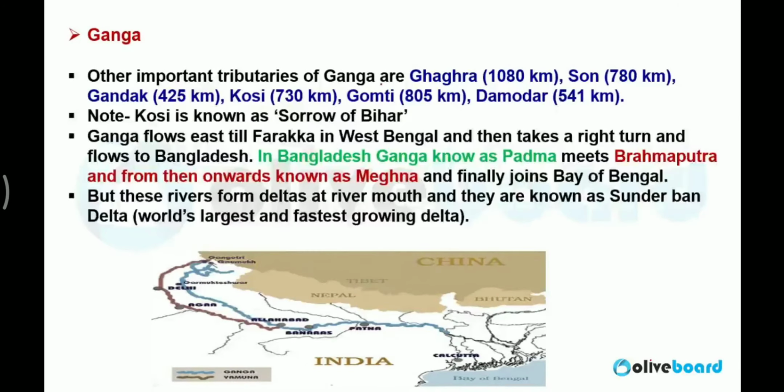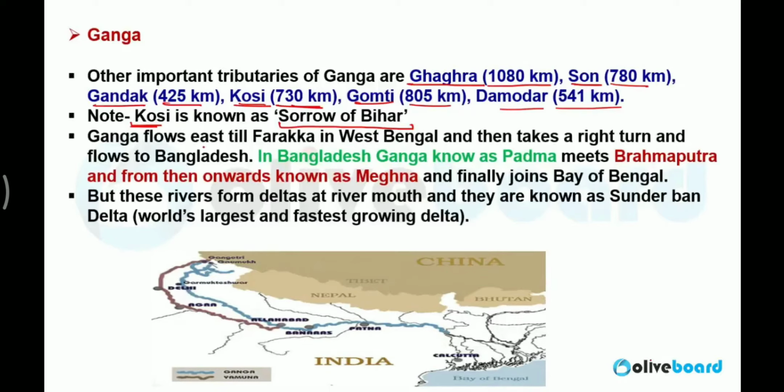The important tributaries of Ganga are Ghagra, 1080 km; Son River, which flows in Madhya Pradesh and Uttar Pradesh, 780 km; Gandak, 425 km; Kosi, which flows in Bihar, also known as the Sorrow of Bihar, 730 km. It is important. Gomti River, 805 km; Damodar, 541 km. Now, why is Kosi called the Sorrow of Bihar? Because of its floods. Every year there is huge destruction because of Kosi in Bihar. So that is why Kosi is called Sorrow of Bihar.